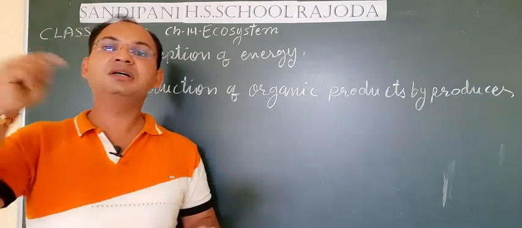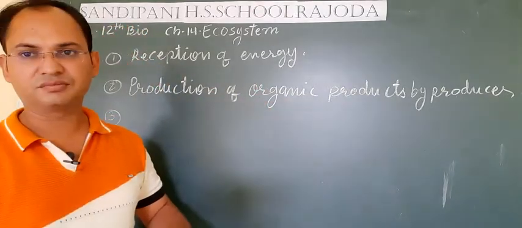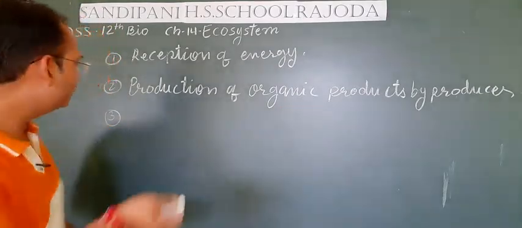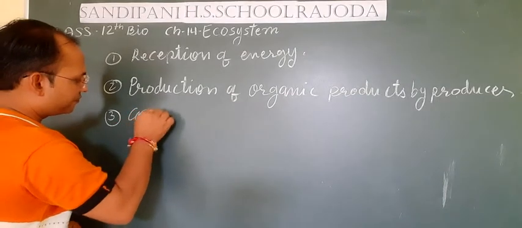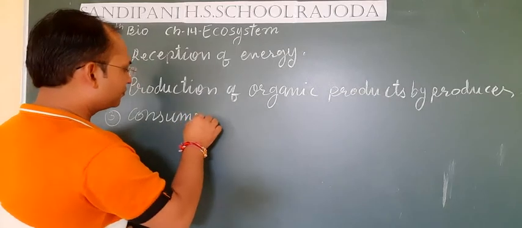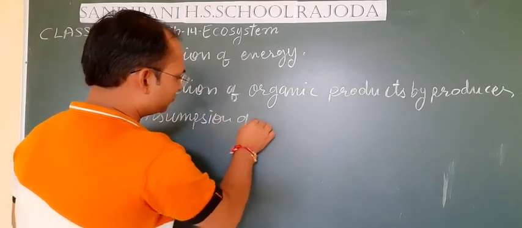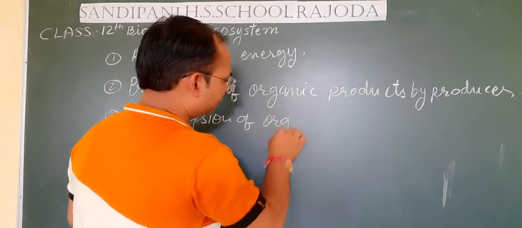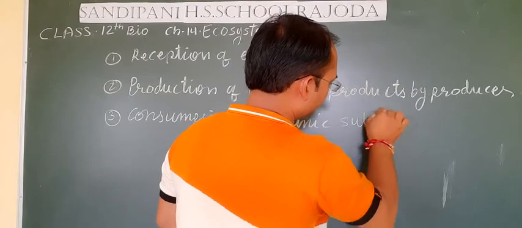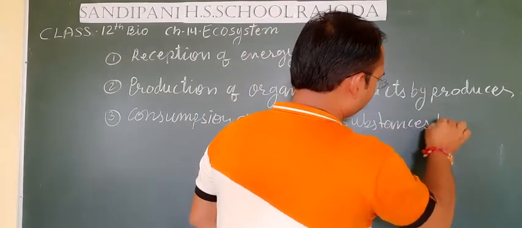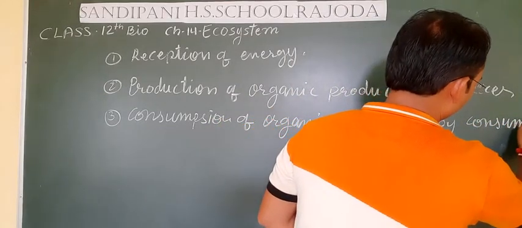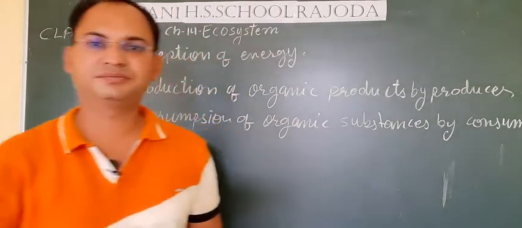That means the consumption of the organic products, and those who consume the organic products are known as consumers. So the third thing is consumption of organic substances by consumers.